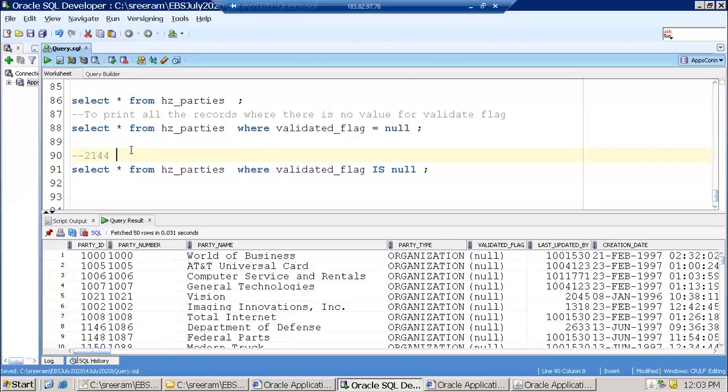Got it? So the list of records which are satisfying this condition only will be shown in the output. Remaining will not be shown. So the WHERE condition is for the purpose of filtering the records.